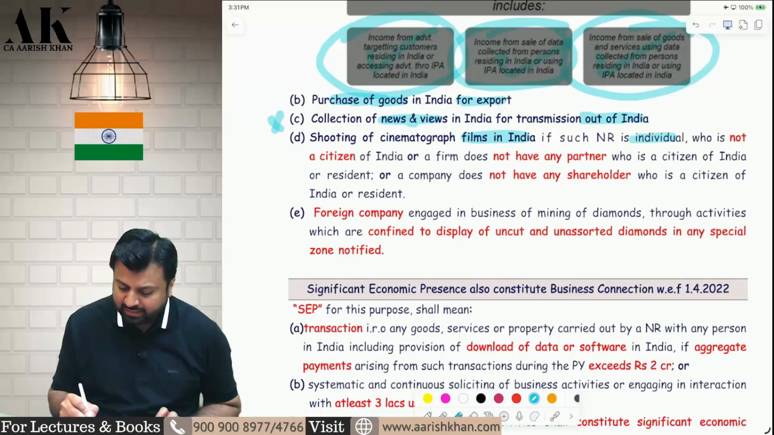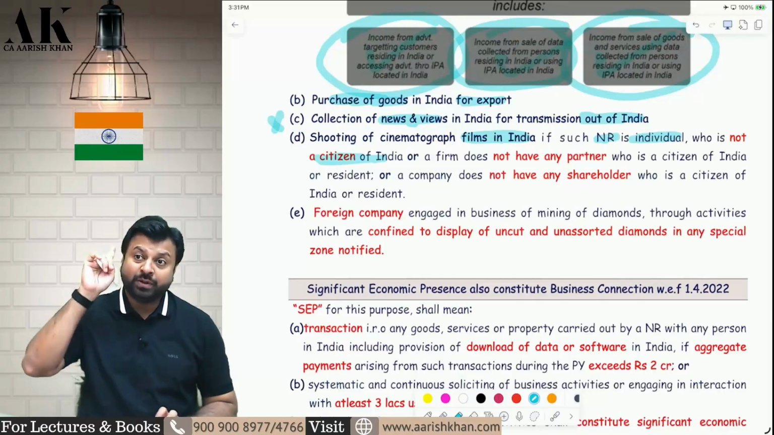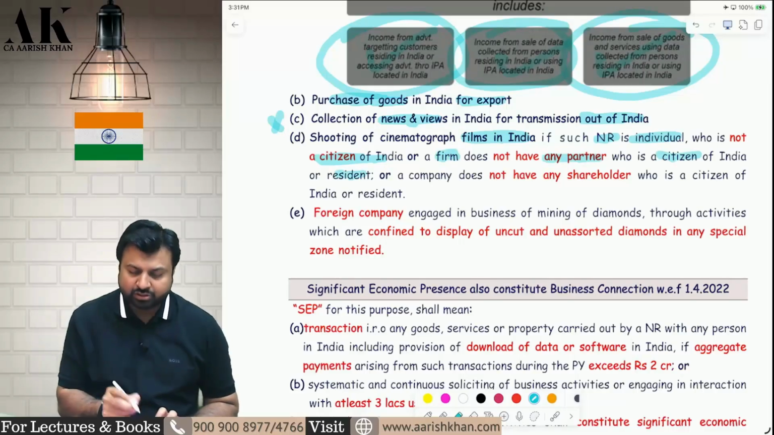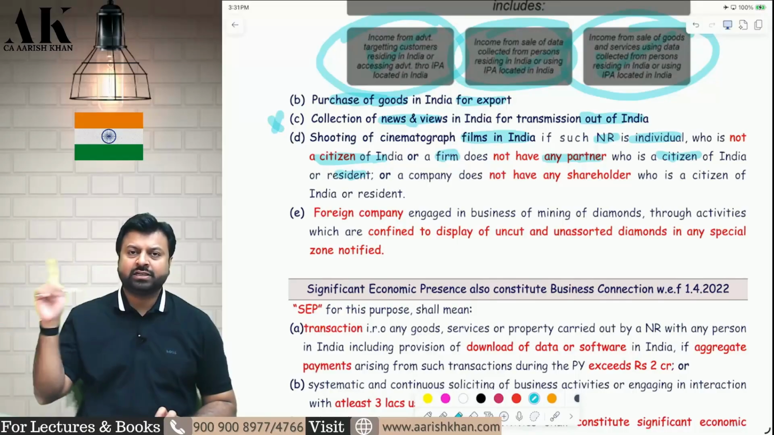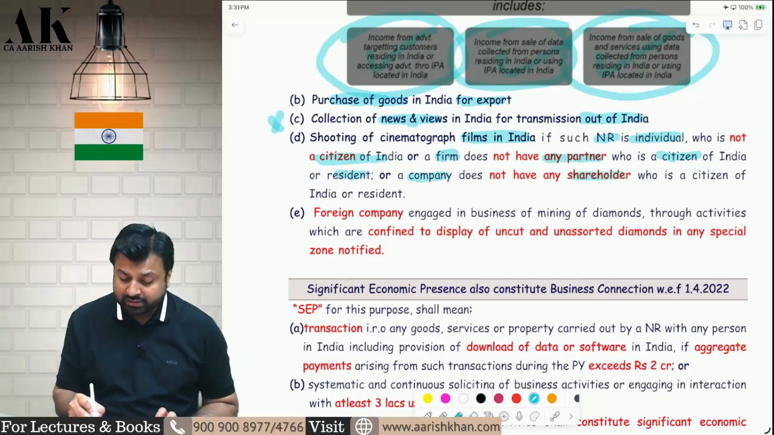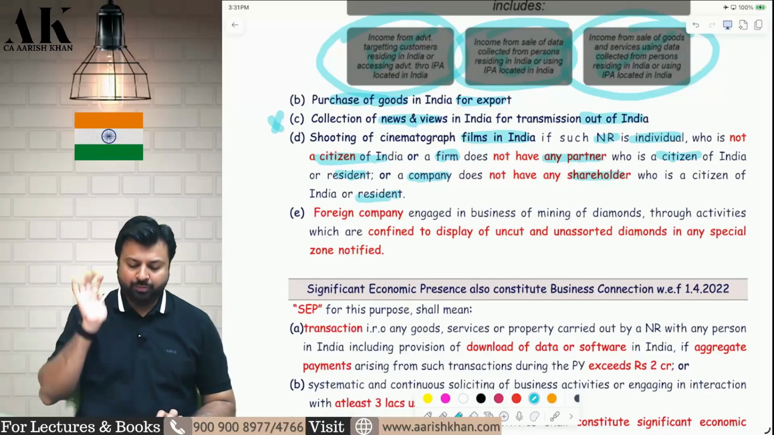If the producer is an individual, he should be non-resident, he should not be a citizen of India. He should be non-resident as well as a foreign citizen. If the producer is a firm, no partner should be a citizen and no partner should be resident. All the partners should be foreign citizens, all the partners should be non-resident. If the producer is a company, all the shareholders should be foreign citizens and all the shareholders should be non-resident. I hope it is clear to all of you.